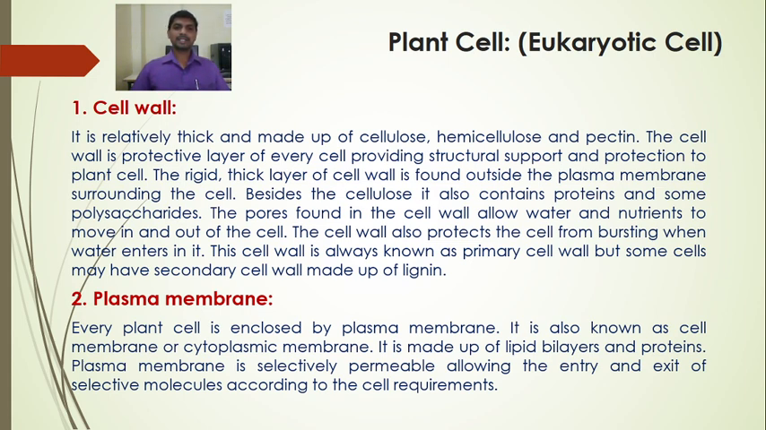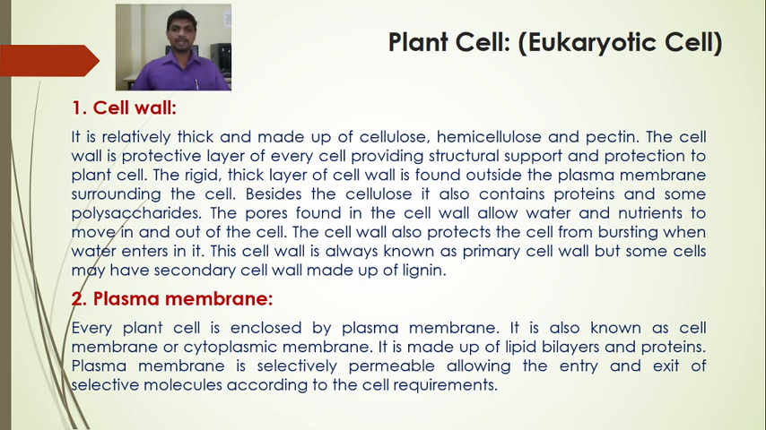The plasma membrane is selectively permeable, allowing the entry and exit of selective molecules according to the cell requirements. So the plasma membrane is selectively permeable. Permeability is the ability of the plasma membrane or the cell membrane to allow substances to pass through it.